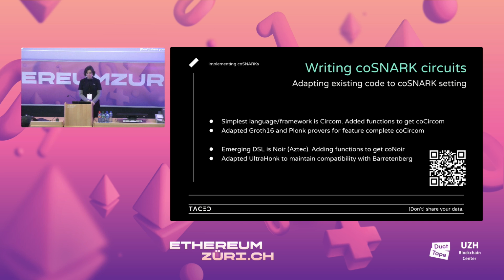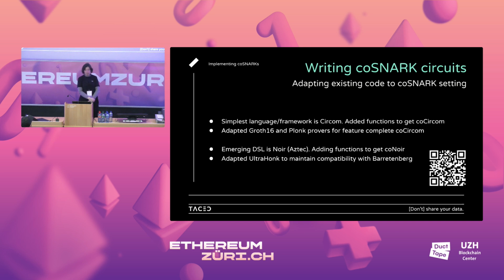The other one is an emerging DSL. I see a Noir shirt in the audience. So there's an emerging DSL called Noir, which is quite hot right now. We sort of took a bet on this as the cool new language that is emerging to develop ZK circuits, applications, everything. We really liked it, and we were implementing some crypto libraries in Noir. So we ended up taking Noir as the next library after CIRCOM, because we expect it to be more widely used.